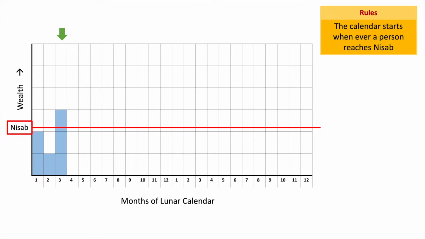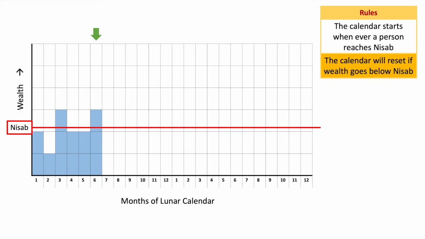Now let's say for the next couple of months, the wealth became less than the level of nisab, and then it went back up again. So your calendar resets from the new date. Point being that whenever you are above the level of nisab, you have to stay above the level of nisab for the next 12 months for zakat to be mandatory on you.